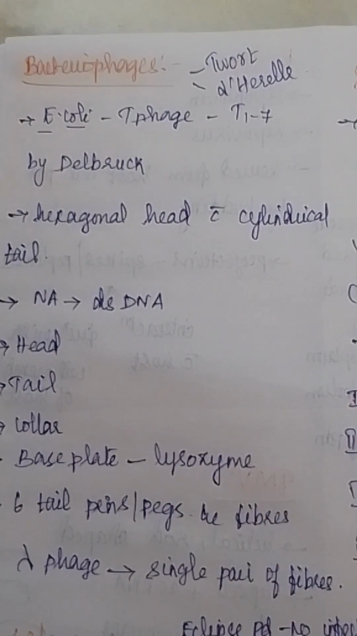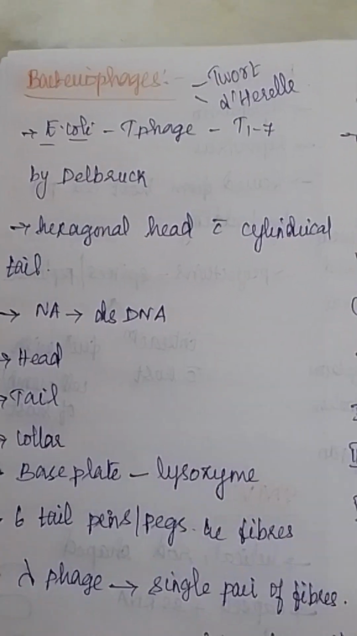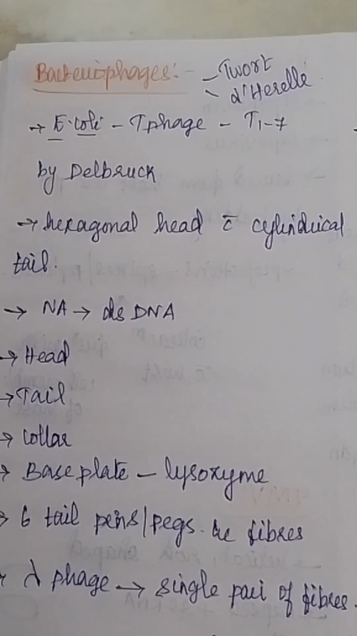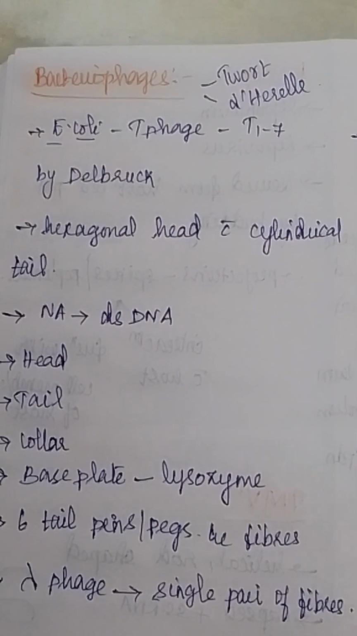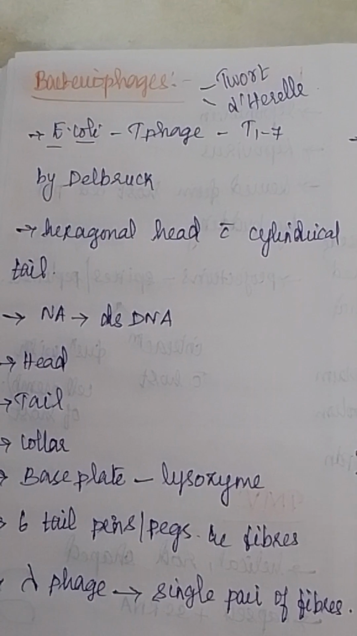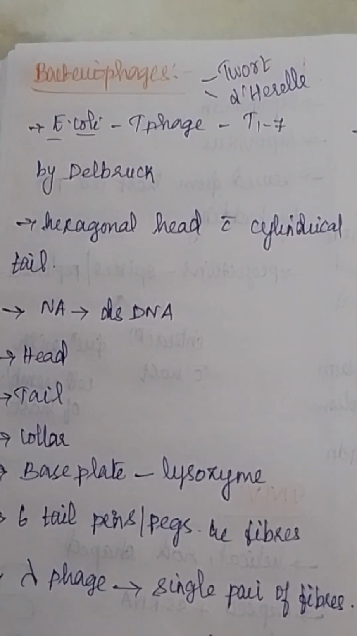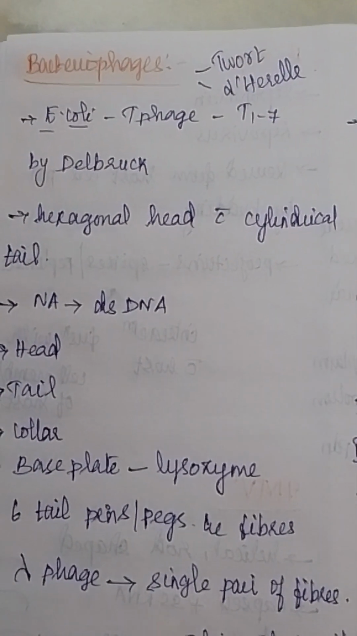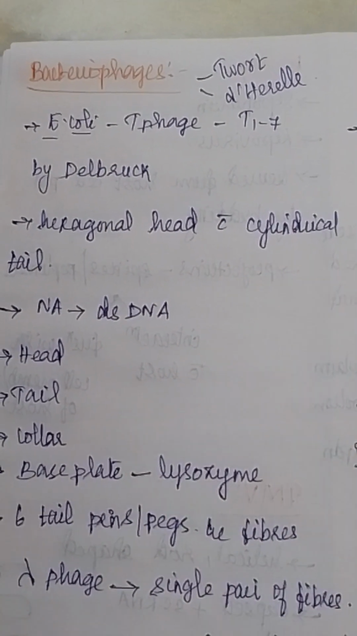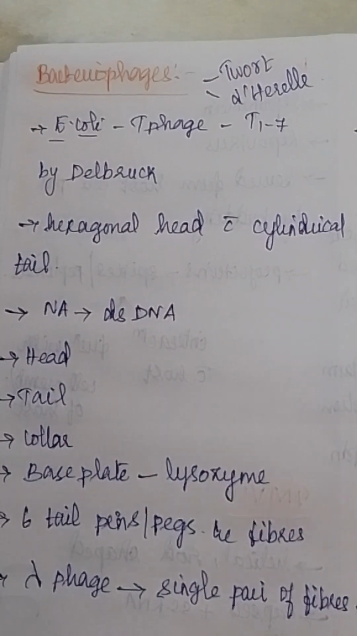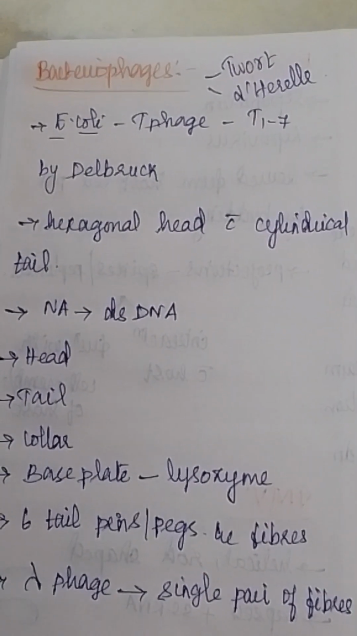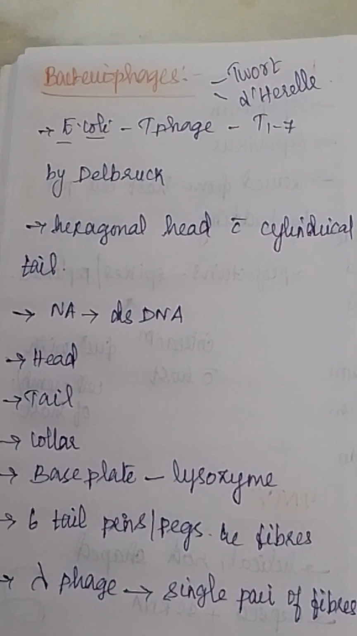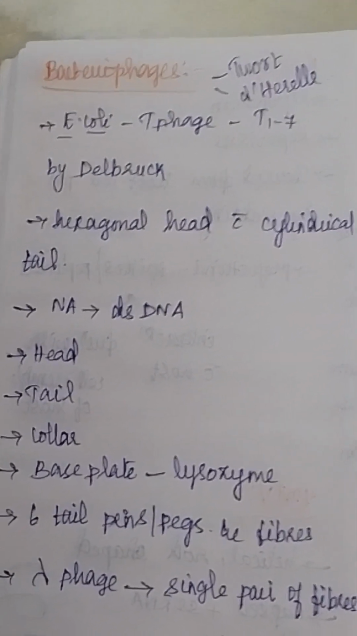So next we will see about bacteriophages. What is meant by bacteriophage? The viruses which can infect bacteria are called bacteriophages. The bacteriophage was first discovered by Twort, and the term bacteriophage was coined by d'Herelle. The viruses which can infect E. coli are called T phages. There are variations T1 to T7, which were enumerated by Delbruck.